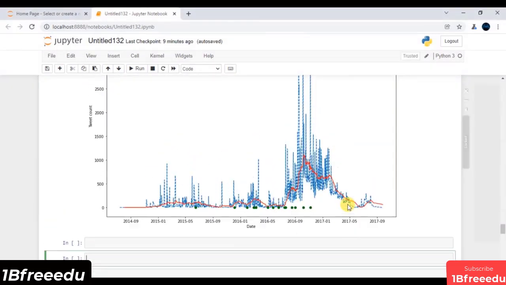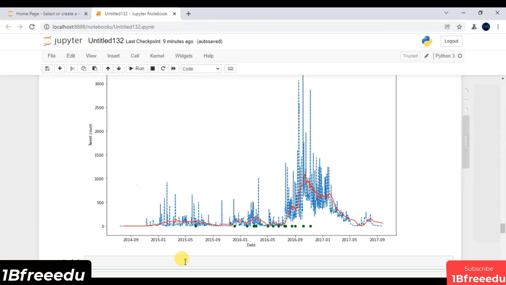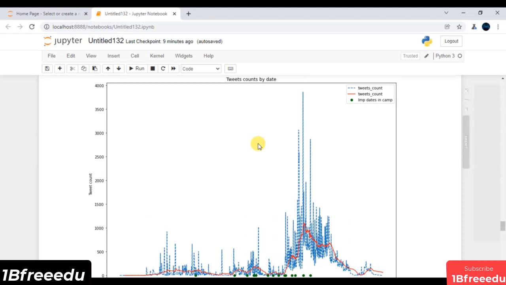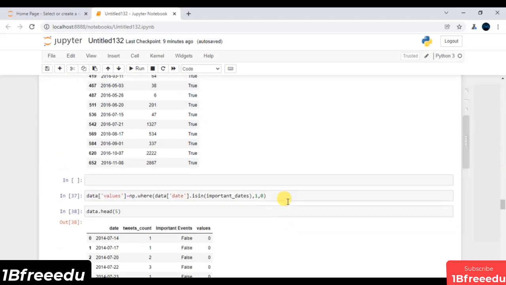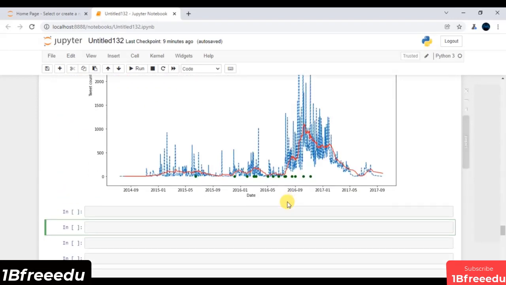Hey folks, in the previous session, what we have done is we have basically analyzed whether these tweet spikes impact the US elections or not. Again, just to do this, we need to do lots of manipulation, lots of pre-processing, lots of data wrangling. And we have performed all these steps in all our previous sessions. This is what we have done.